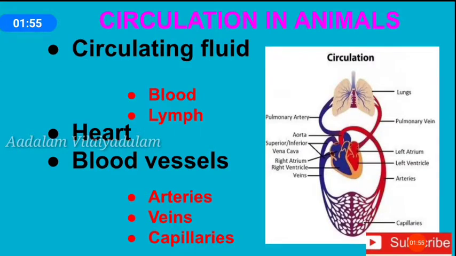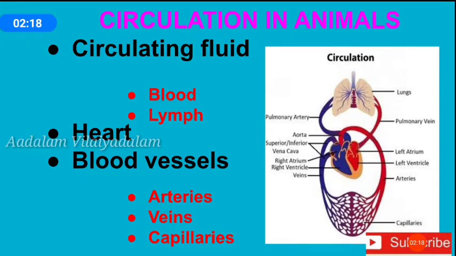The circulatory system includes the following circulatory organs. They are circulating fluid, the blood and lymph. Heart. Heart is the central muscular pumping organ of the circulatory system. Then blood vessels. Blood vessels are of three types.